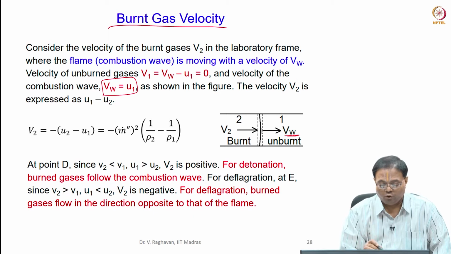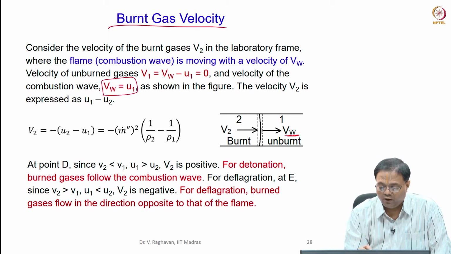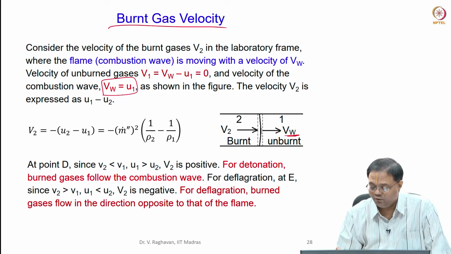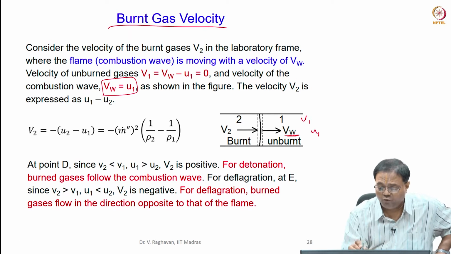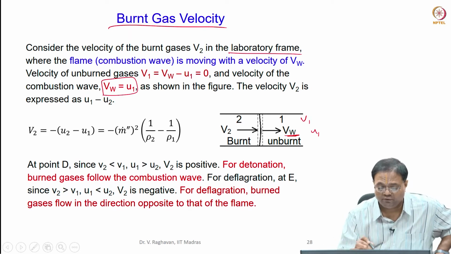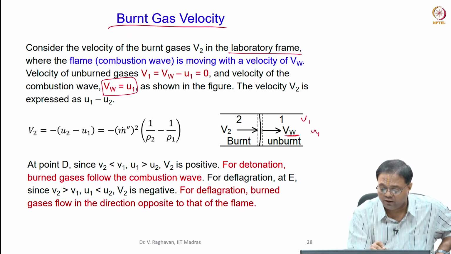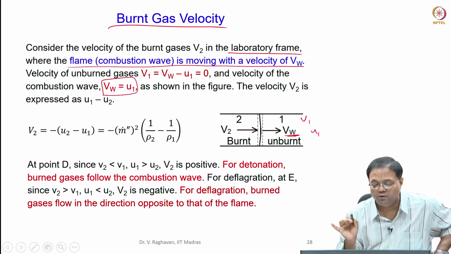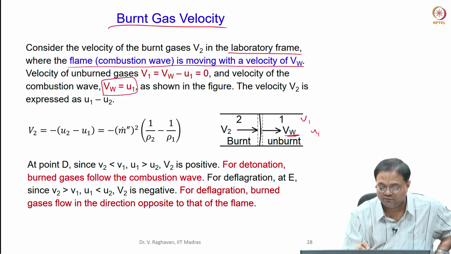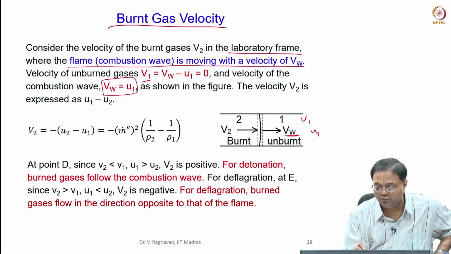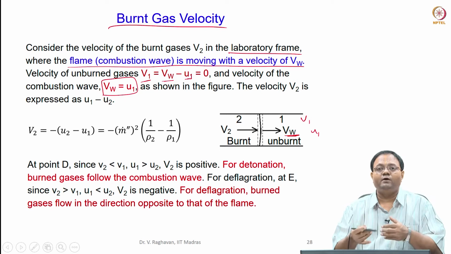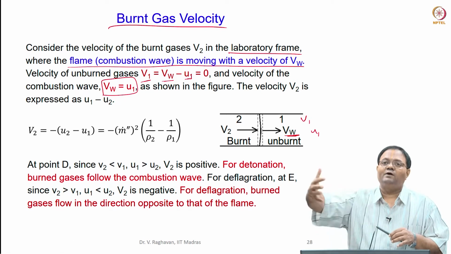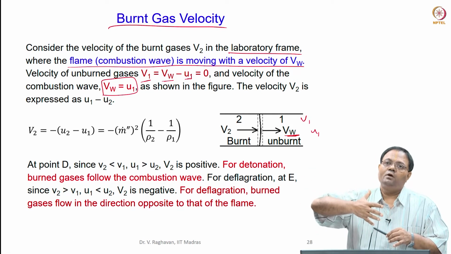Now, V1, VW, U1, all the things we can read here. When I am in the laboratory frame of reference, the combustion wave is moving with the velocity of VW. V1 is the velocity of unburnt gas. This U1 was the velocity at which the unburnt gas approached the wave.